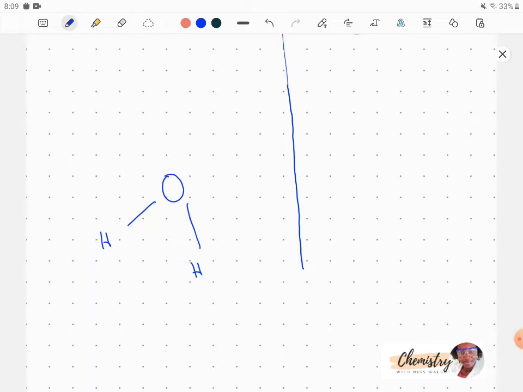Now I want you to picture tug-of-war. If you have 2 persons pulling on a rope and one person is stronger than the other, then the stronger person would be able to pull the rope more towards themselves. That's essentially what happens when oxygen and hydrogen are sharing electrons. Within each bond, we would have 2 electrons that should be shared between hydrogen and oxygen, but because oxygen is more electronegative, it can pull the electrons closer towards itself. So the electrons are basically sitting close to oxygen.